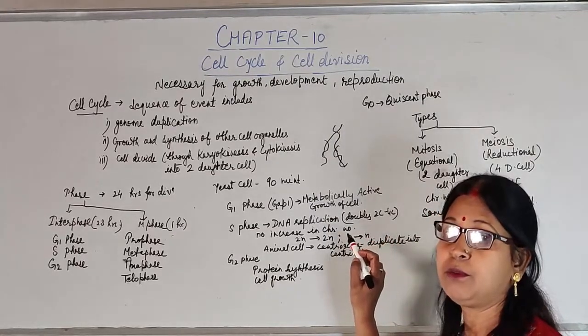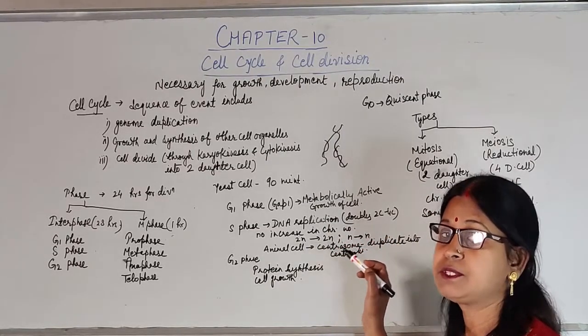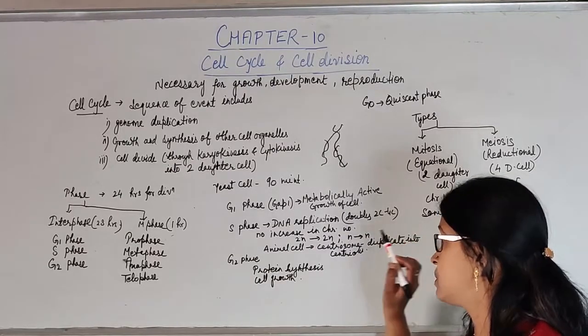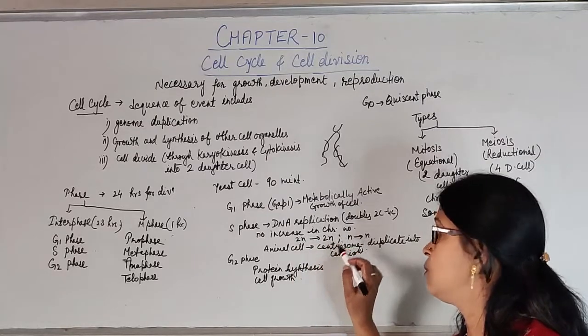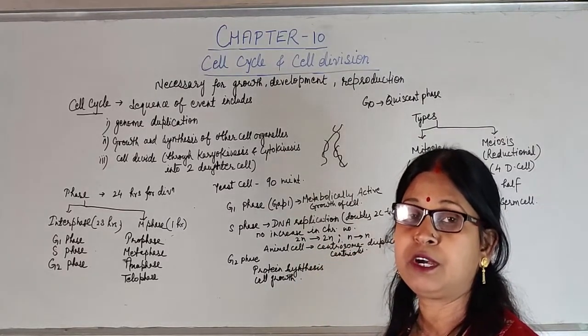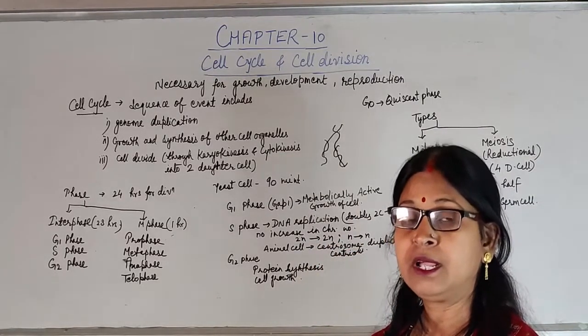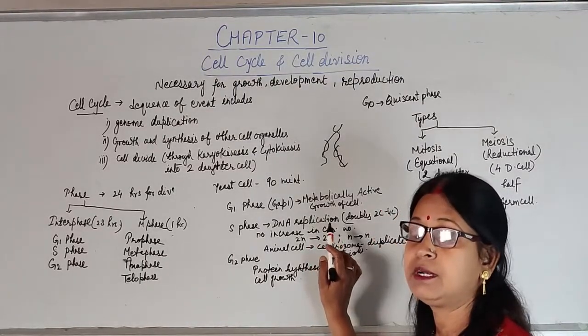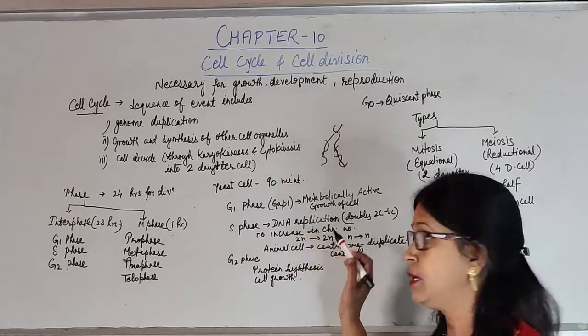So the amount of DNA doubles. For example, if earlier it was 2C, now it will become 4C. But there is no increase in chromosome number, whether it is haploid or diploid. If 2N, then 2N, if N, then N. So no increase in chromosome number, but the amount of DNA doubles.